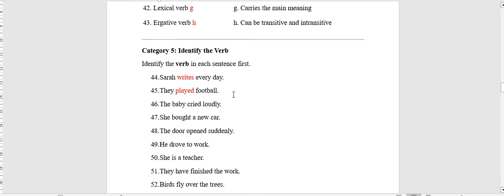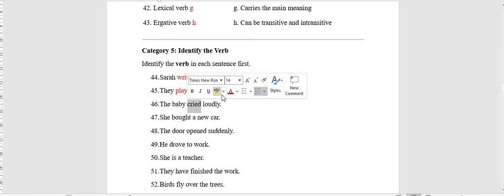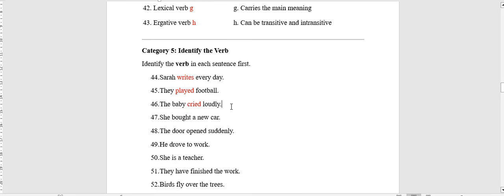main verb, lexical verb, and here regular verb, weak also. The baby cried loudly. Here, cried is a lexical or main verb. Also, it can be called the weak verb, also regular verb, and can be an intransitive verb.